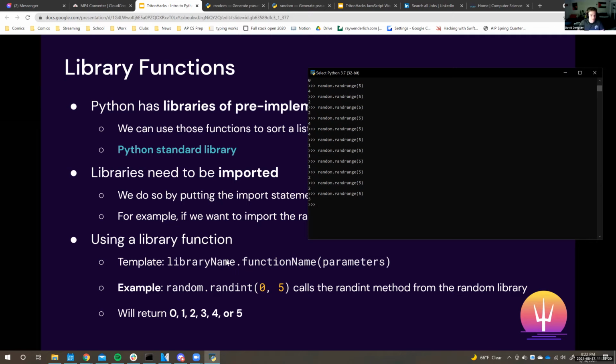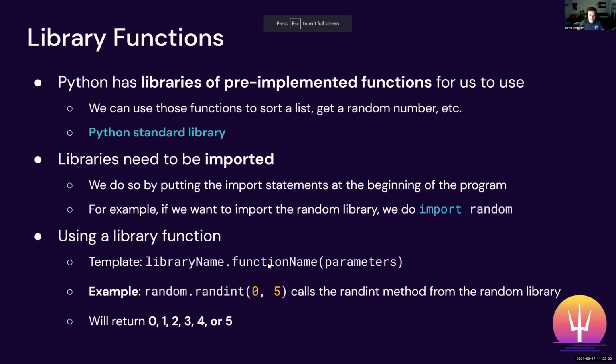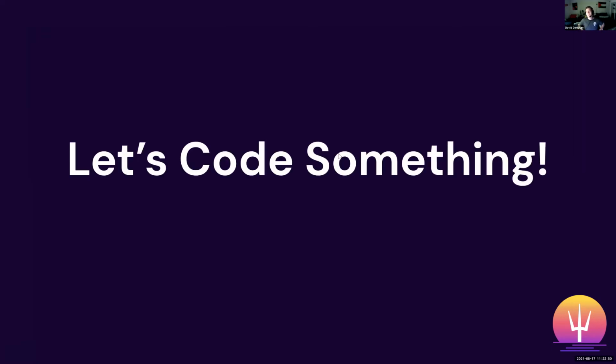Okay, so as I showed before, this is the general format for importing a library function, and then this is how you'd call it. So for example, library name dot function name. In this case, random was our library, randrange is our function, and then we have our parameters. And then we can also see, okay, this generates a random integer between 0 and 5. So that's a quick overview on how library functions work. Cool. So let's jump into coding something.